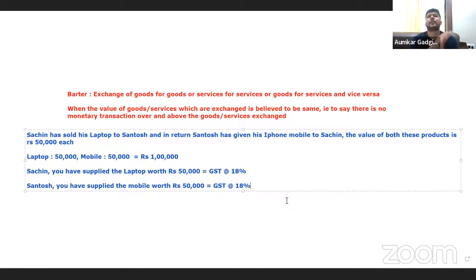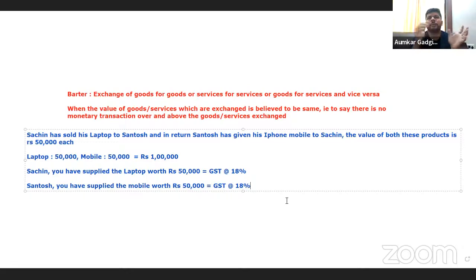But what may be a scenario where barter is happening, they are giving each other something as consideration, but there is no course or furtherance of business? In that case there will be no GST. Let's say two kids in the school, one child tells the other, can you please give me your pencil from the pencil box you have, I'll give you an eraser against 2-3 pencils. They're also doing it like a trade only, right?